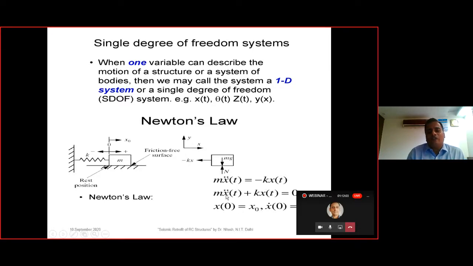In that case, by rewriting this equation in this particular form, we will get mx double dot plus kx is equal to 0. So if we put the boundary conditions over here, that is, the displacement x at time t equal to 0 is x naught, and the velocity x dot, dx by dt, at time t equal to 0 is x dot naught. So x double dot is obviously the acceleration, that is d square x by dt square.